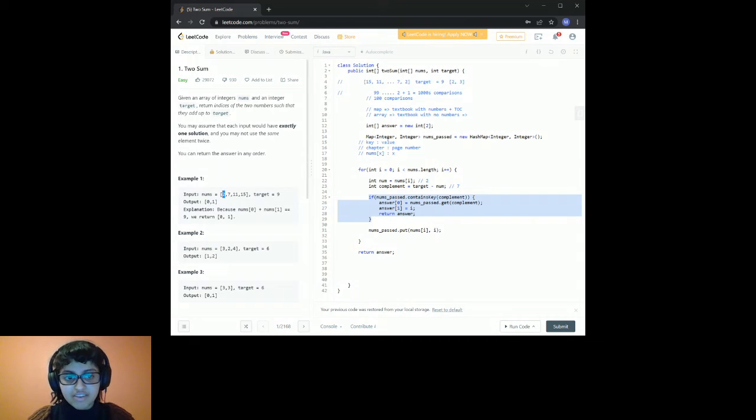So in this case, I'm passing 2. I'm wondering if I had already passed 7 within my array, right? If I have passed 7 in my array, great. If not, I'll continue. I'll add this 2 to my numbers that I've passed, and I'll continue looping through the rest of my array.